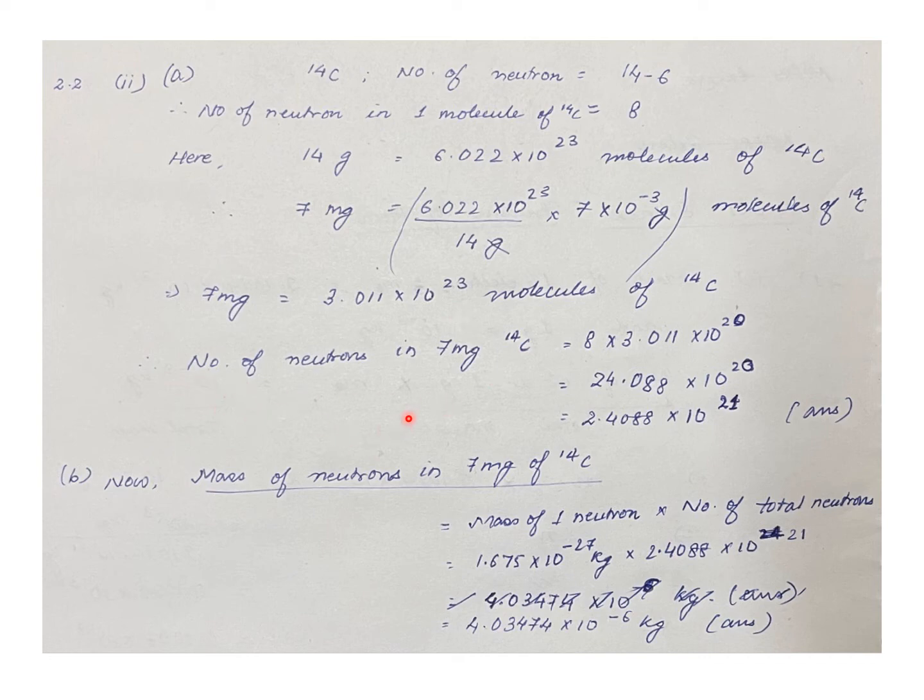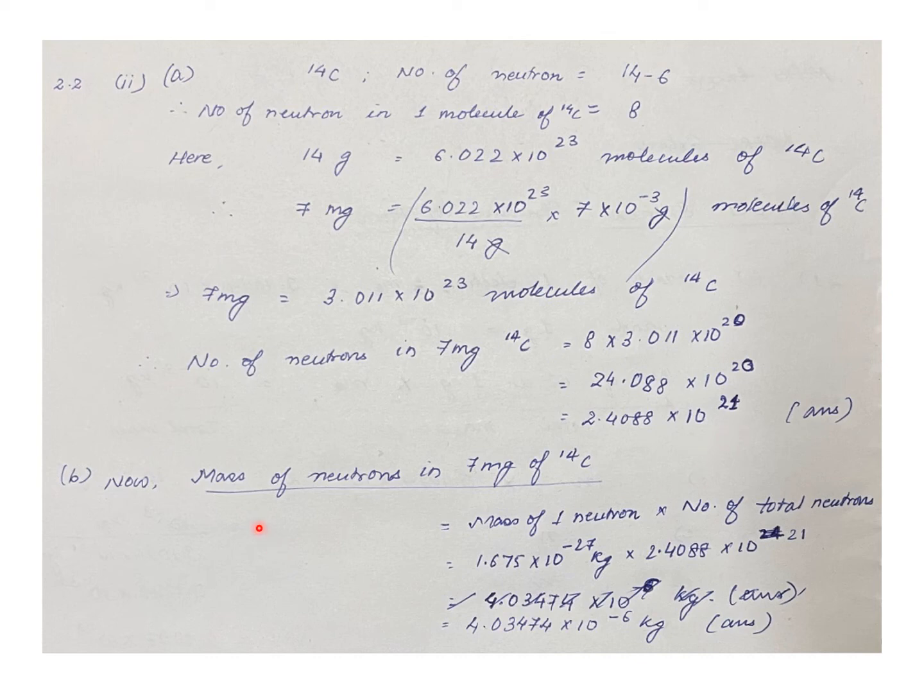Now the number of neutrons in 7 milligram of 14C is equal to 8, which is the number of neutrons in one molecule of 14C. So 8 into 3.011 into 10 to the power of 20, which will give the answer as 2.4088 into 10 to the power of 21.